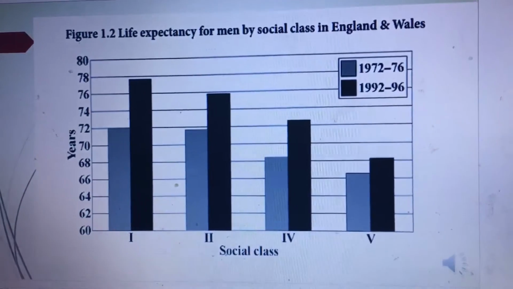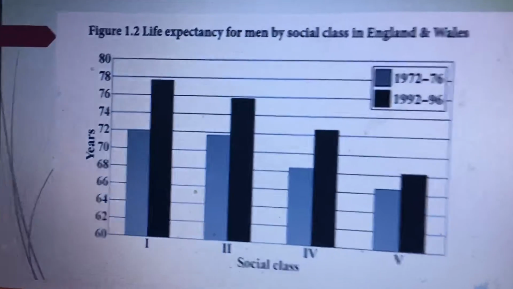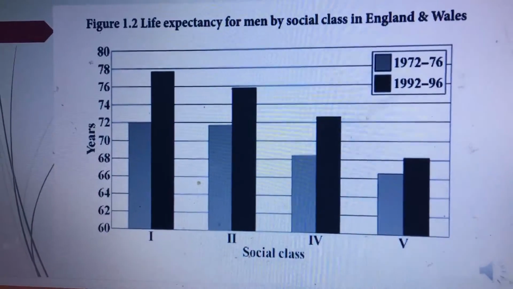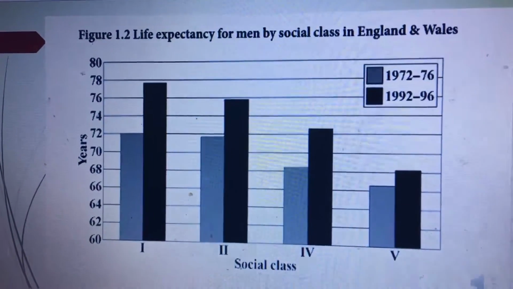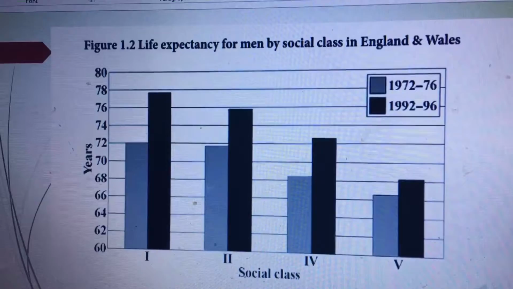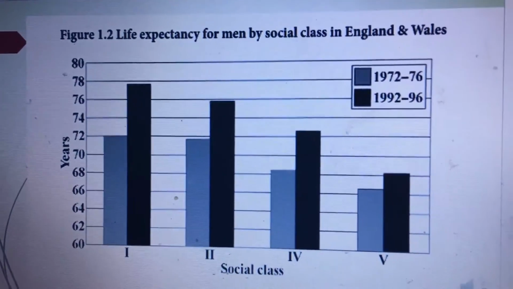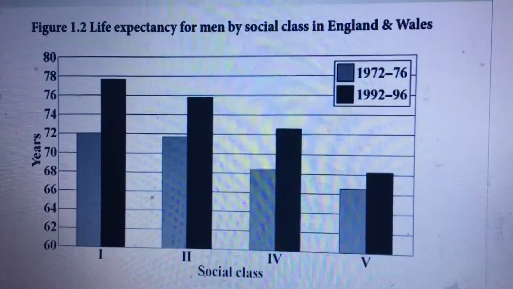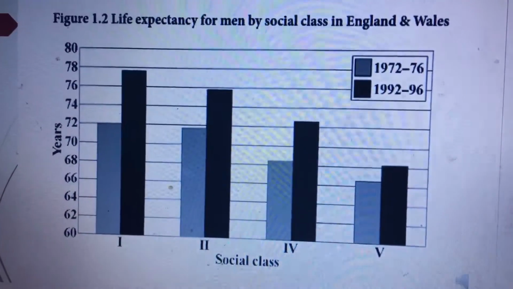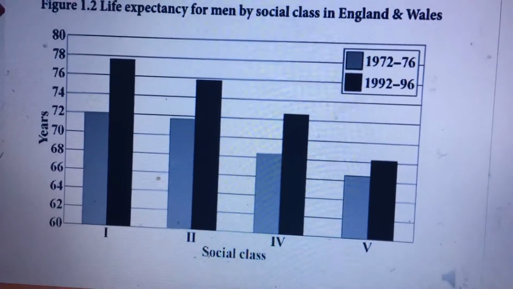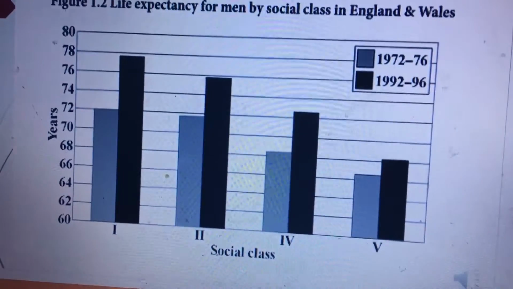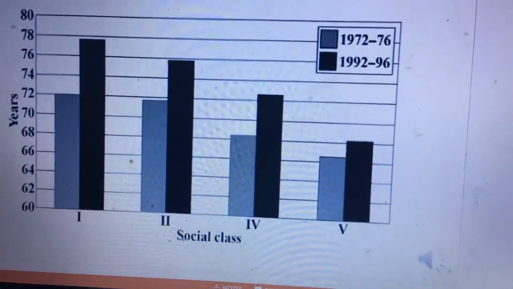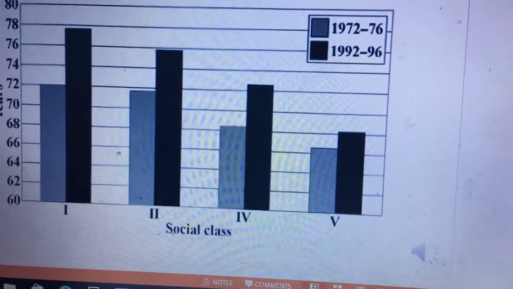This figure shows the life expectancy for social class between the 1970s and the 1990s. In both periods, there's a clear gradient. The higher the social class, the longer the life expectancy. But between the 1970s and 1990s, the life expectancy for all social classes improved, so much that if you were social class 4, partly skilled in 1992, your life expectancy was greater than someone in social class 1 20 years earlier.